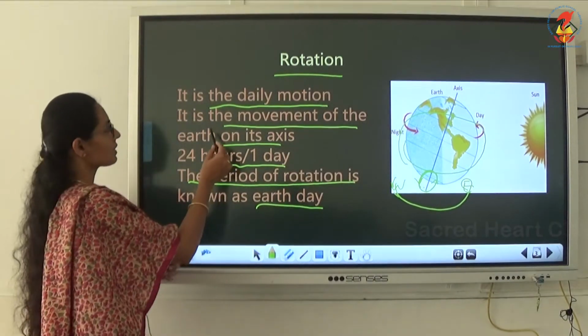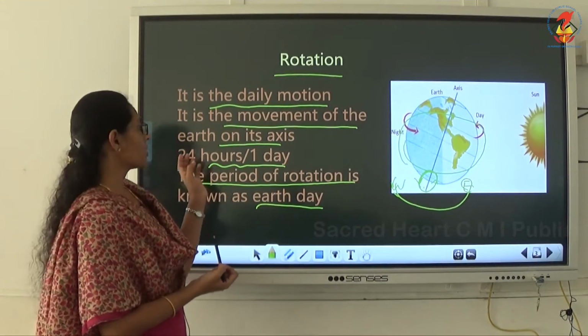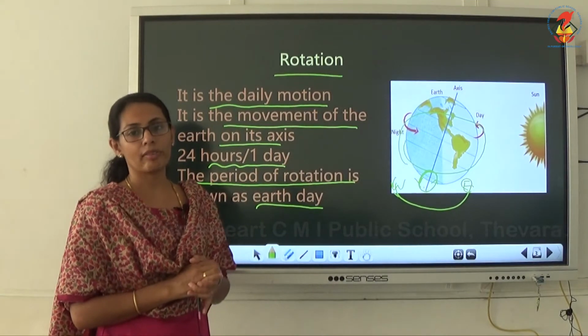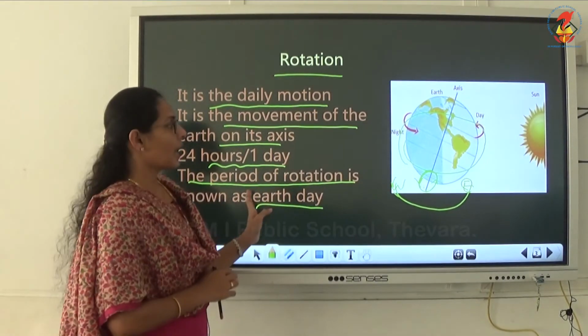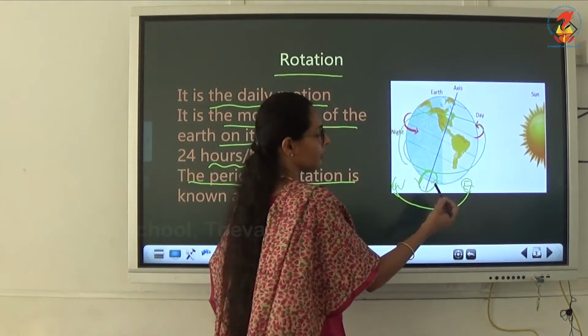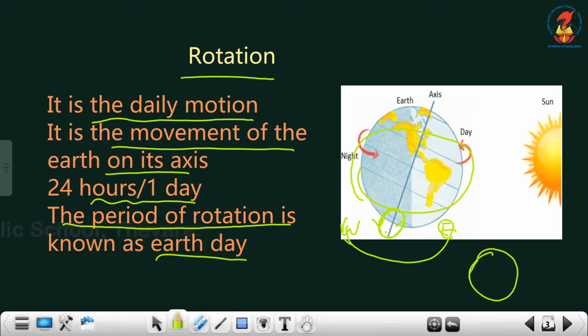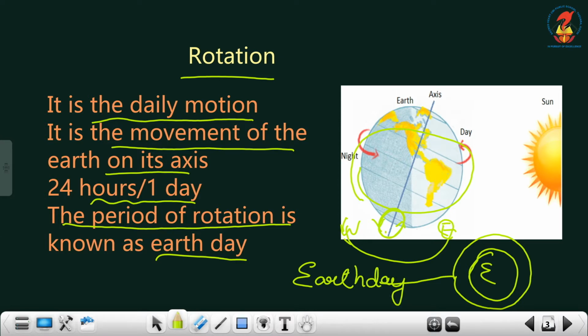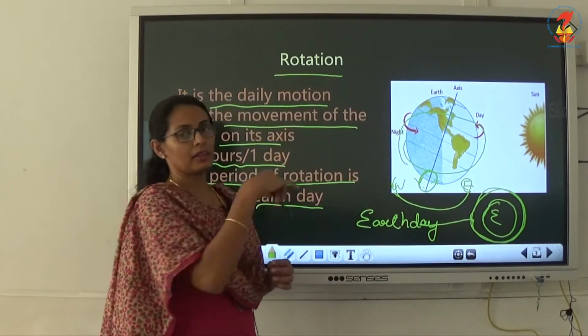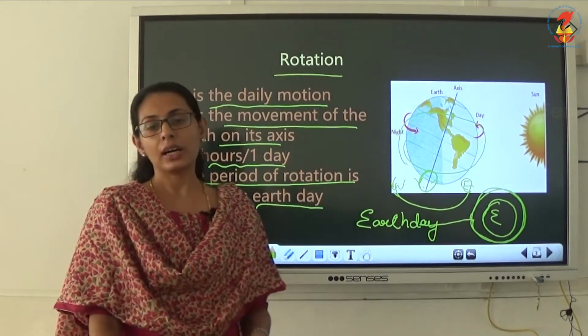Understood children? Rotation is the daily motion and it is the movement of the earth on its axis, and it requires 24 hours or 1 day for completing one rotation. And this period of rotation is known as the earth day. Okay, this is earth, and from here to here it is taking 1 day. So that 1 day period is known as the earth day.